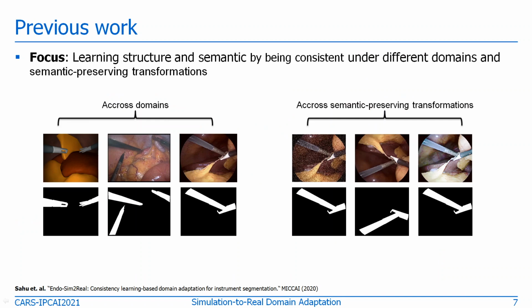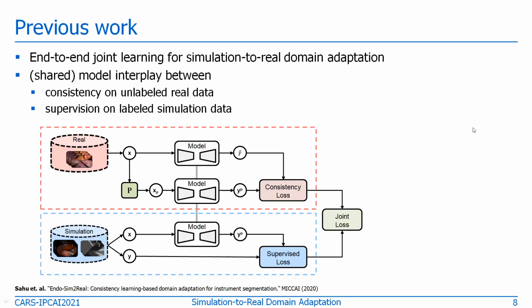In order to tackle this domain gap issue, our previous approach observed that the instrument shape remains consistent between the different domains and across semantic transformation, and therefore introduced a joint learning approach for end-to-end learning, where the deep neural network interplays between consistency learning for real data and supervised learning for simulation data. Here, the DNN learns about instrument structure from the labels of the simulation, and it remains consistent against semantic transformation for unlabeled real data.